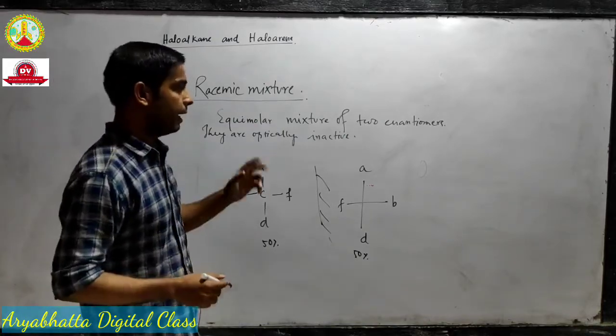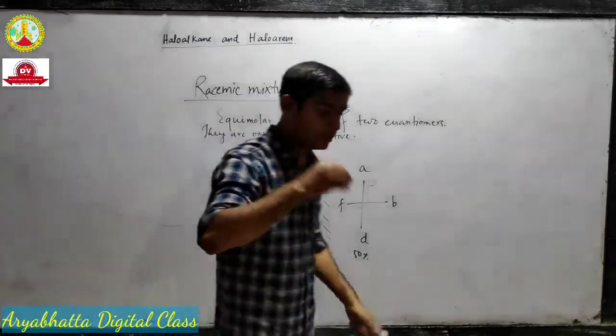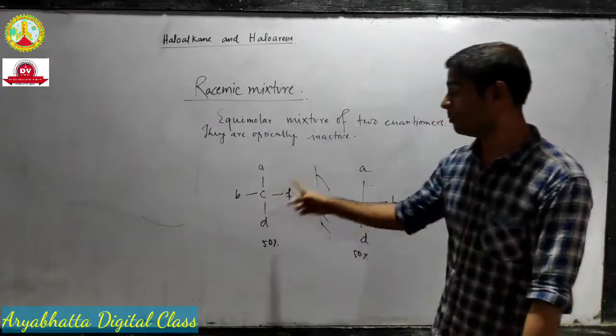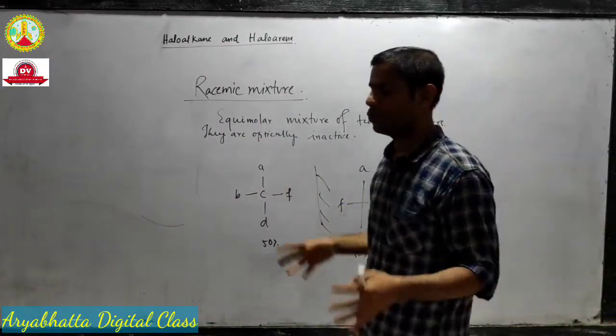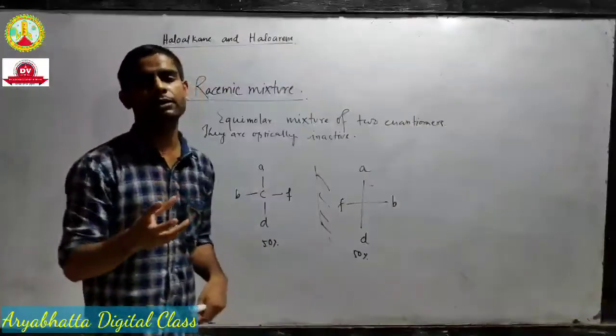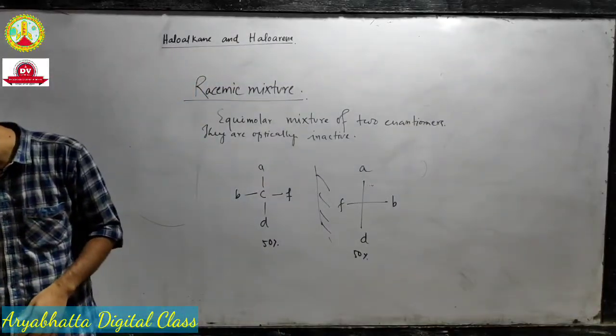Okay, and you have to keep in mind that it's the equimolar mixture of enantiomers, not the diastereomers. So only enantiomers can make a racemic mixture.